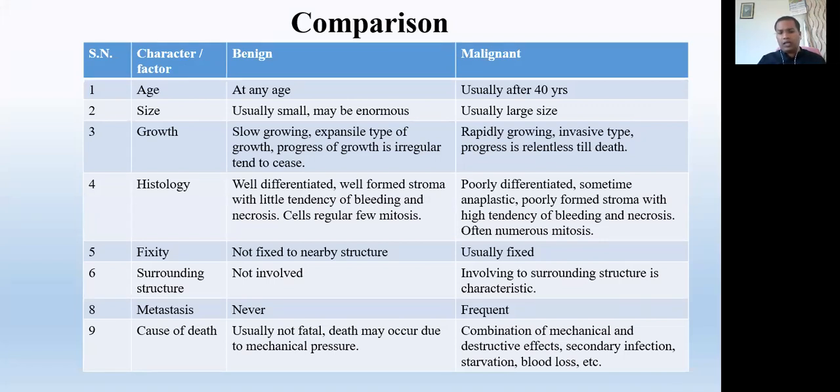So when any tumor is growing, it must create some mechanical pressure in the nearby structures. No other complication is there. While the malignant tumor has a combination of mechanical as well as destructive effects. Later on, secondary infections, starvation, blood loss, all these things can be present as a cause of death in the patient who has any malignant tumor.